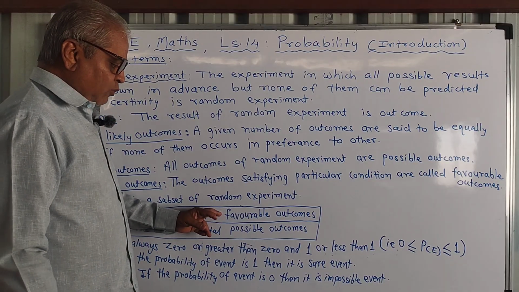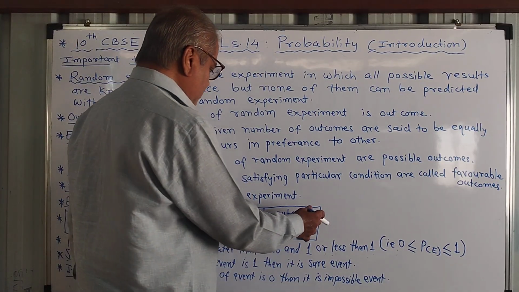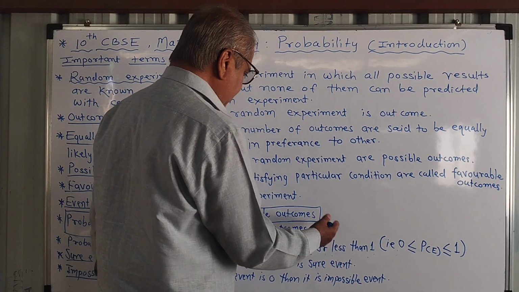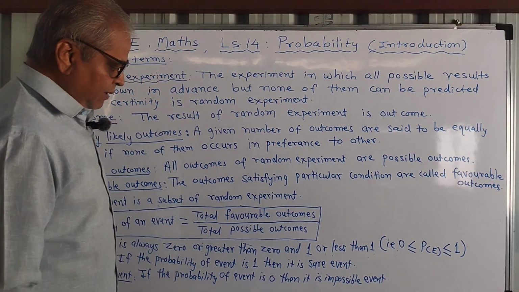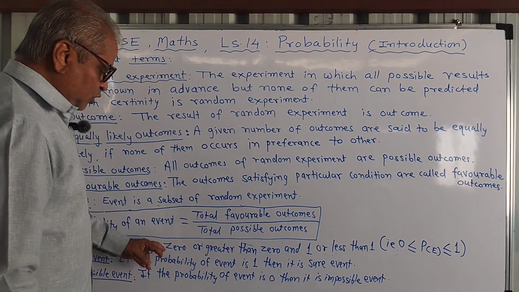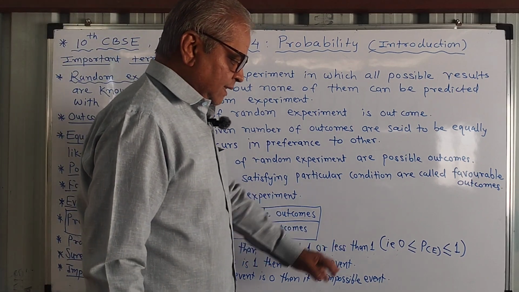So favorable outcomes upon possible outcomes will always give you sometimes 0 or greater than 0 but 1 or less than 1. So probability is always 0 or greater than 0 and 1 or less than 1.